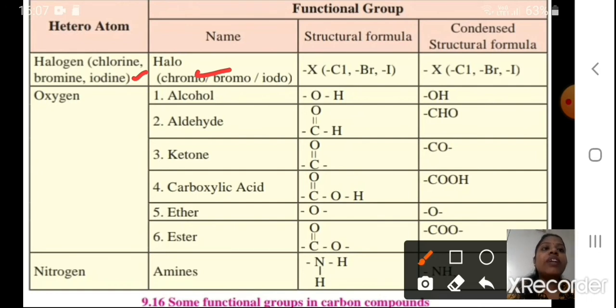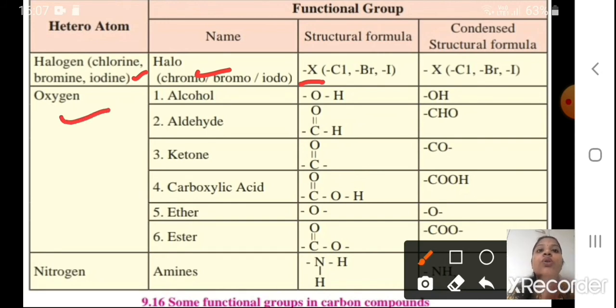You have dash X. X can be dash Cl, dash Br or dash I. In the condensed structural formula, we write dash X the same, that is dash Cl, dash Br, dash I. That is the condensed one. Now they are single ones, so no need, it will be the same as the structural formula.